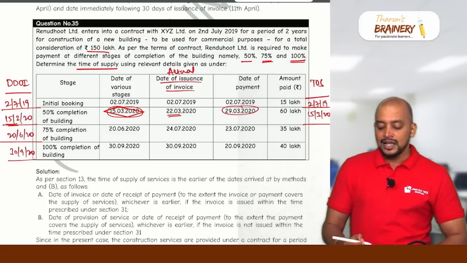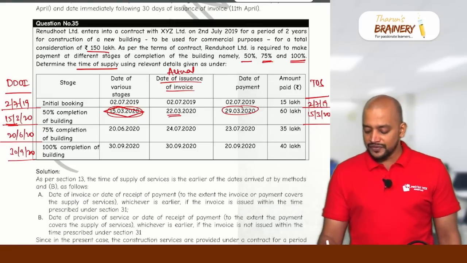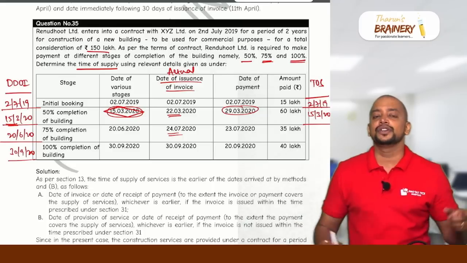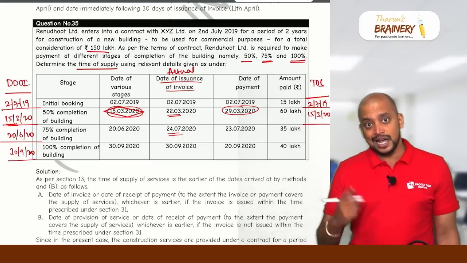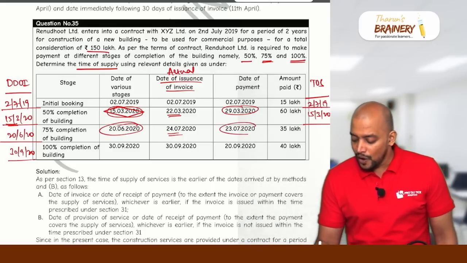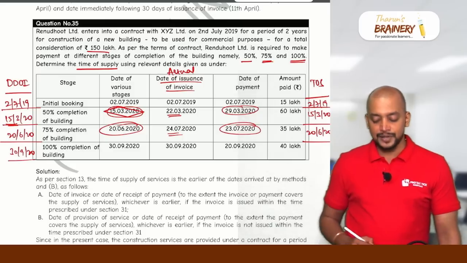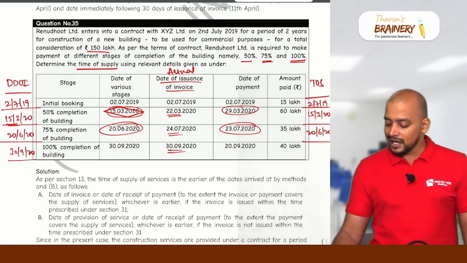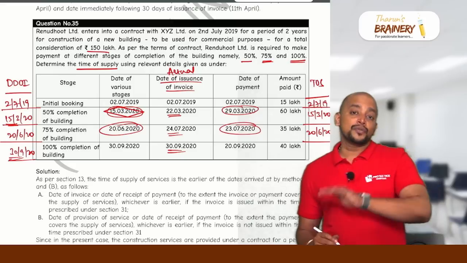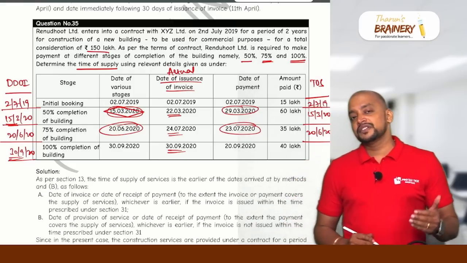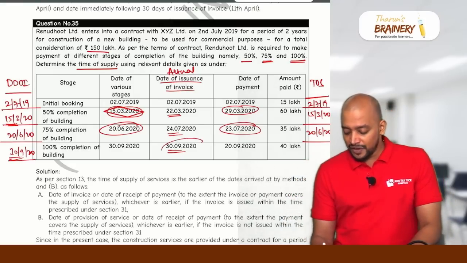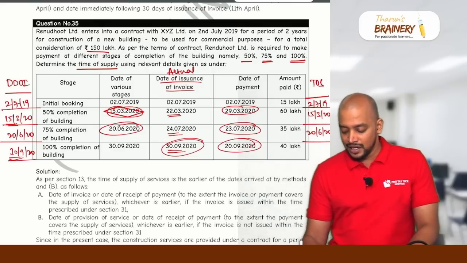Then next case, the due date of invoice is 26, but the actual date of invoice is 24/7, means invoice not given within the due date. When invoice is not given within the due date, again we will take completion date or payment date, whichever is earlier. So therefore 26/2020 will be taken. Next, invoice is given on 39 and the due date is also 39, means invoice given within the time limit. When invoice is given within the time limit, we will take date of invoice or date of payment, whichever is earlier. So that is 29/2020 that will be taken.